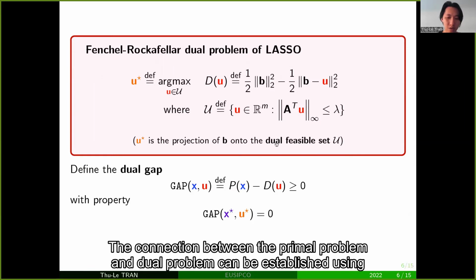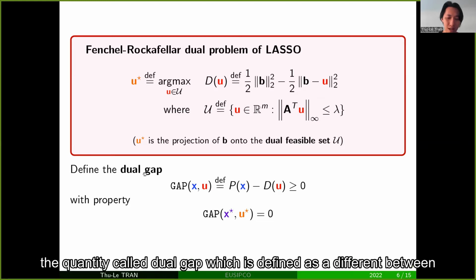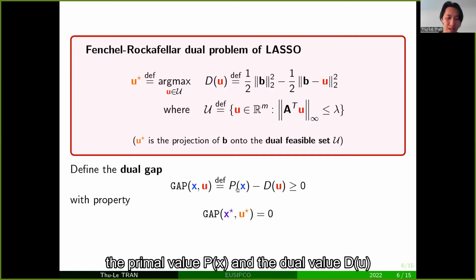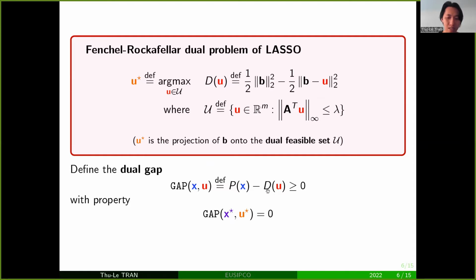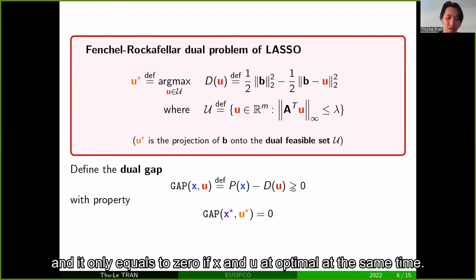The connection between the primal problem and the dual problem can be established using a quantity called the duality gap, which is defined as the difference between the primal value P(x) and the dual value D(u). This gap is always non-negative and it is only equal to 0 if x and u are optimal at the same time.